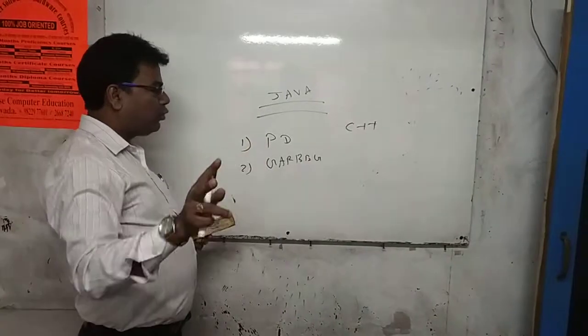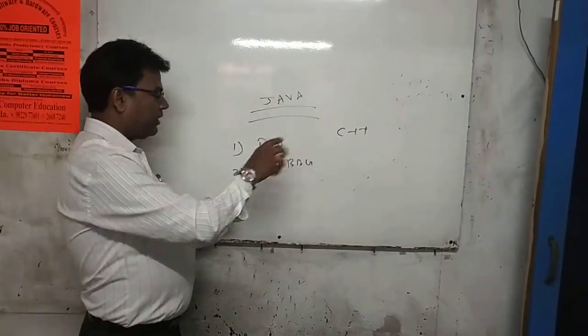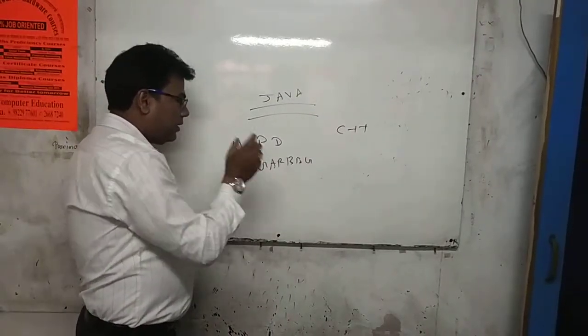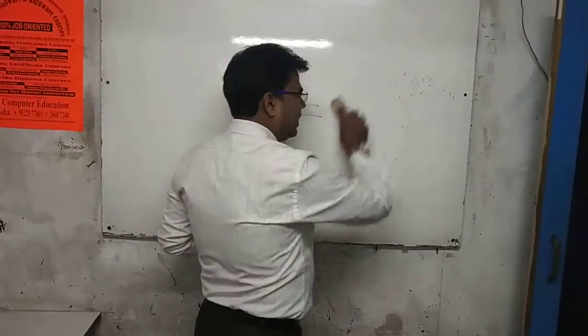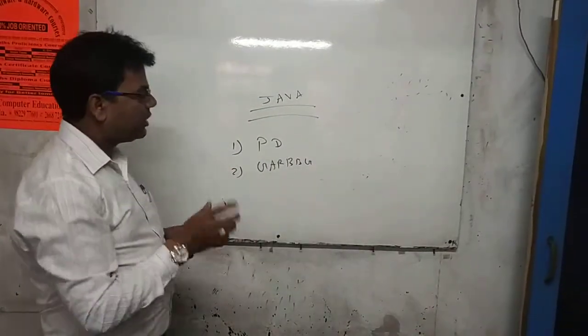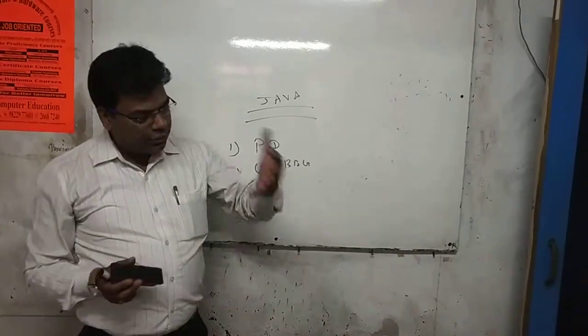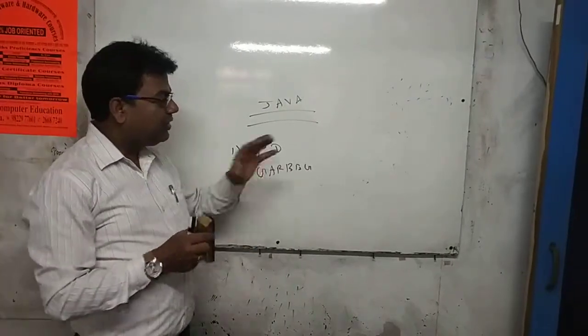So they got two problems: one is platform dependency and second is garbage. What is garbage? We know constructors and destructors. A constructor allocates a memory area, and we can deallocate it by using a destructor.